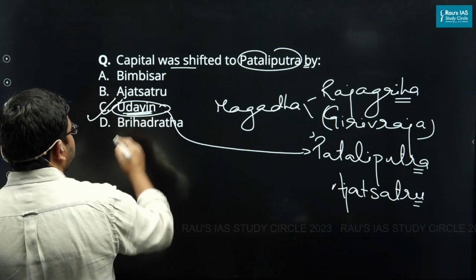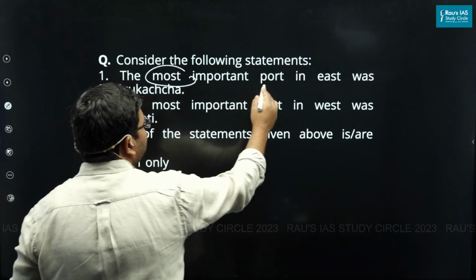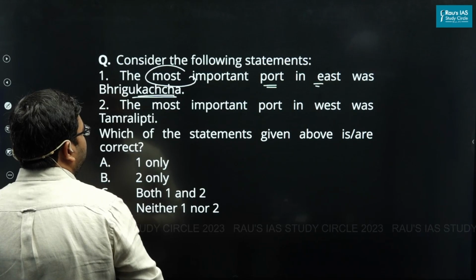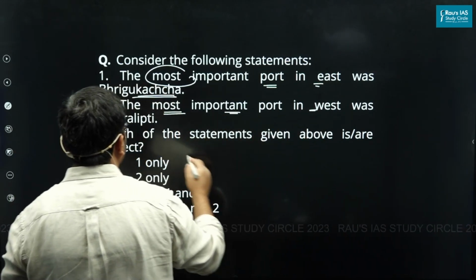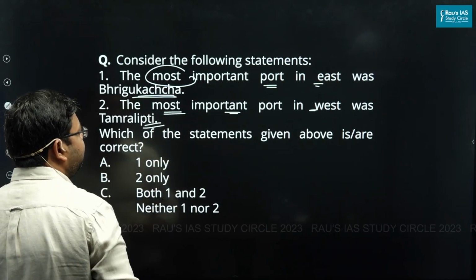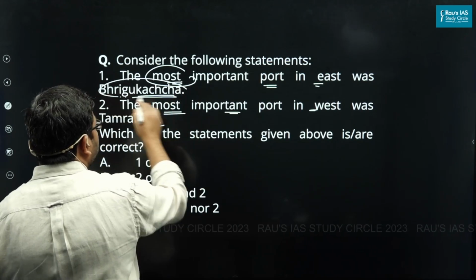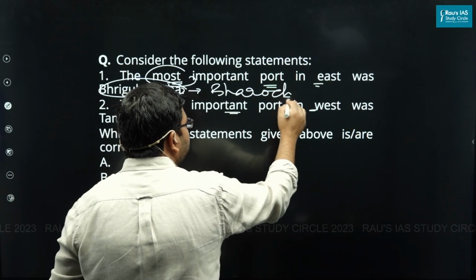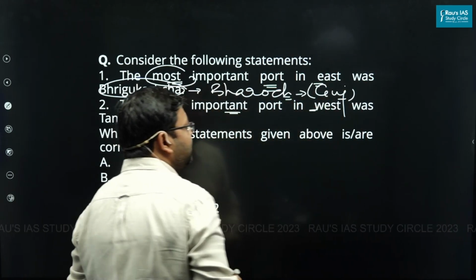Udayin. The next question says that the most important port in east was Bhrigukachcha. And the second statement says that the most important port in west was Tamralipti. The first statement goes wrong because Bhrigukachcha basically was Bharoch, a super important port in the Gujarat area in ancient time.